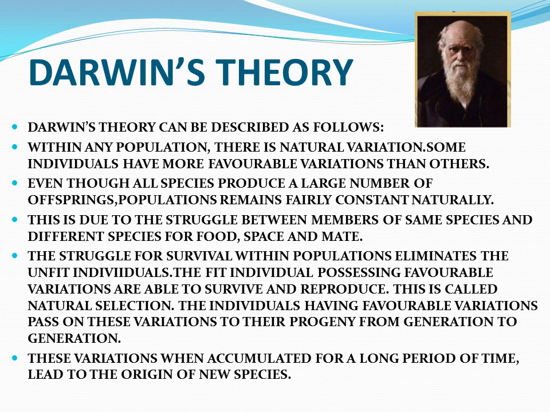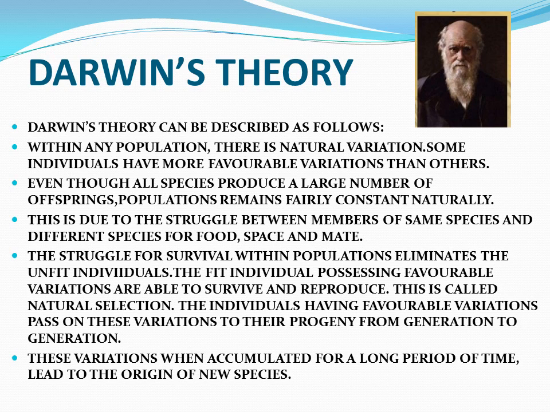The struggle for survival within any population eliminates the unfit individuals, those individuals which are not fit in this environment. And the fit individuals, possessing the favorable variation to survive and to reproduce, survive in that environment. This is known as natural selection.